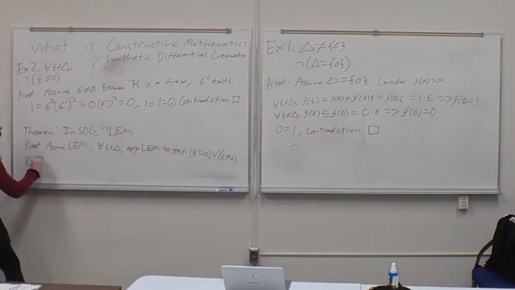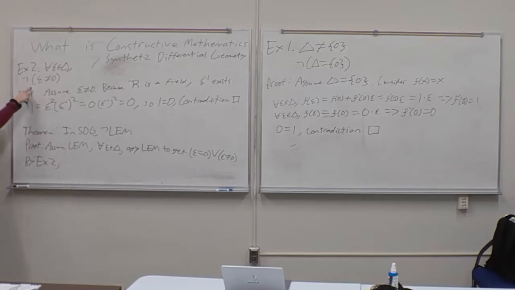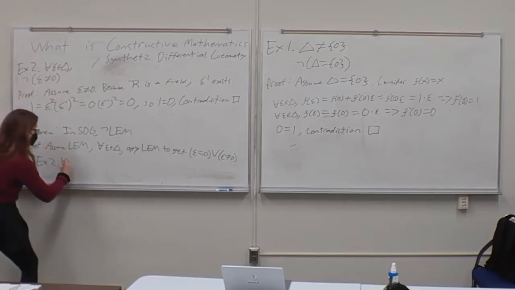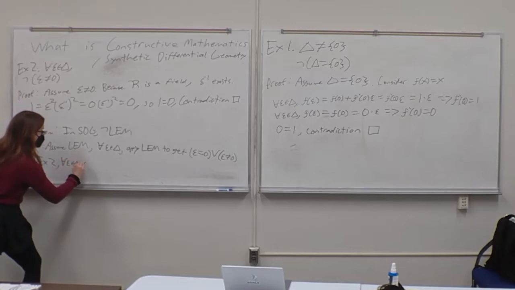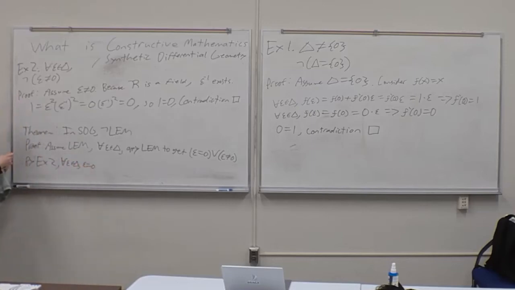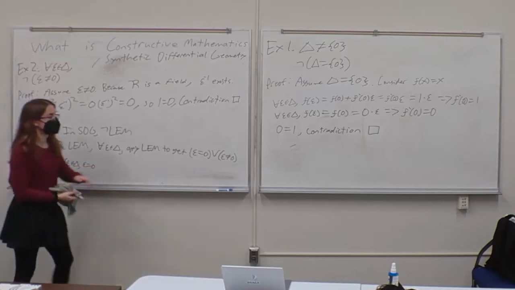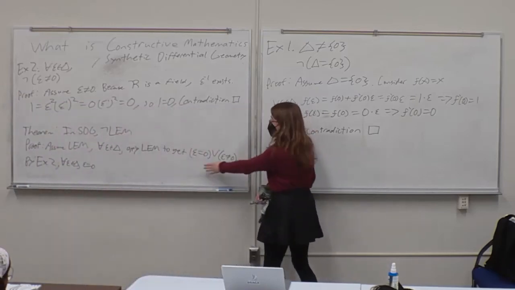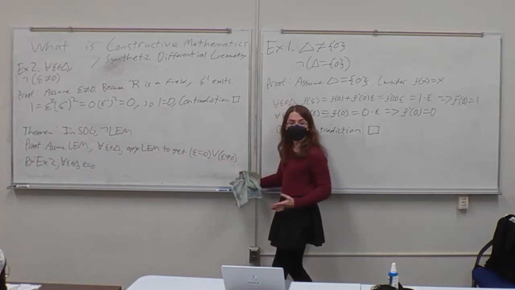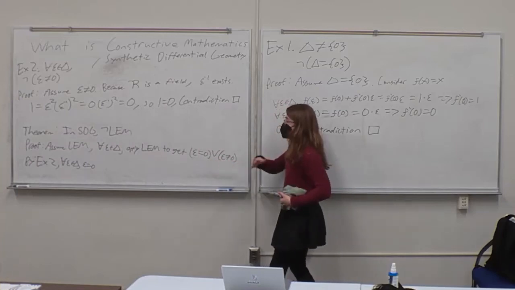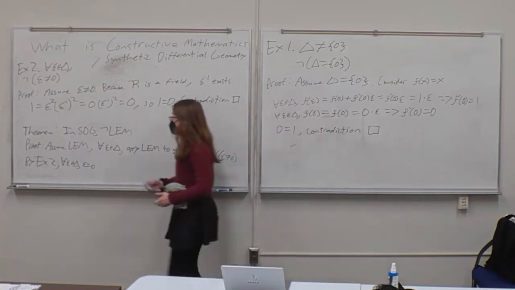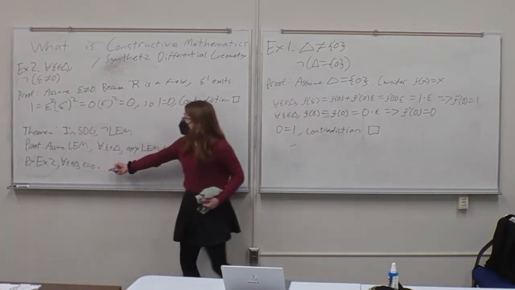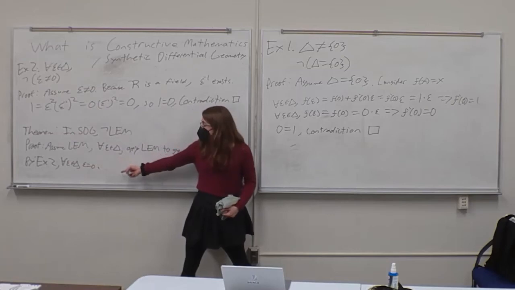Okay, so by example 2, which is that for all epsilon in delta, it is not true that epsilon is not equal to 0, we can actually conclude that for all epsilon in delta, epsilon is equal to 0. And this fact, that if you have an OR and one of the statements leads to a contradiction, we can just conclude the other statement, is constructively valid. It uses the principle of explosion, but it's fine. So for all epsilon in delta, epsilon is equal to 0.